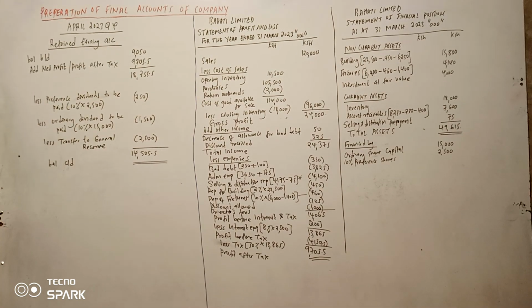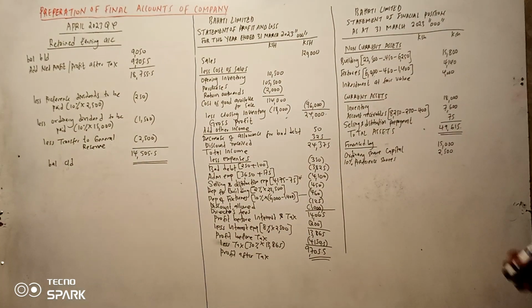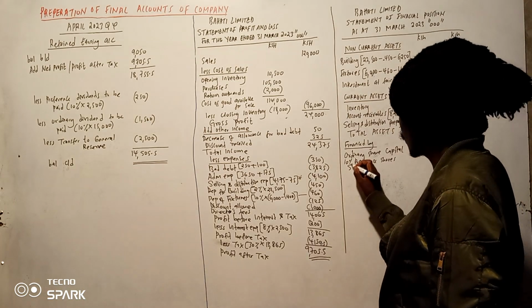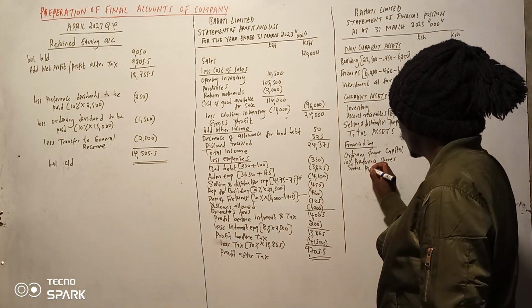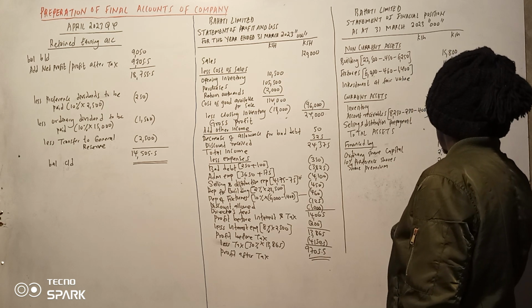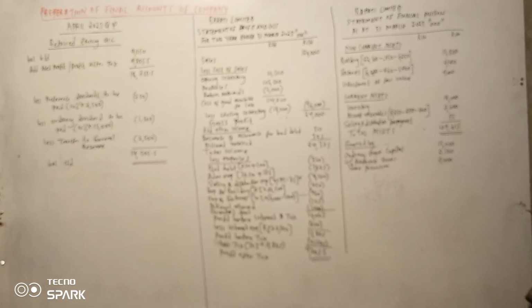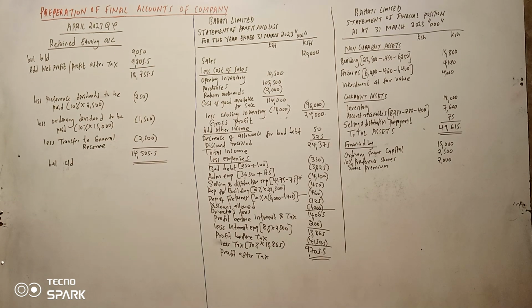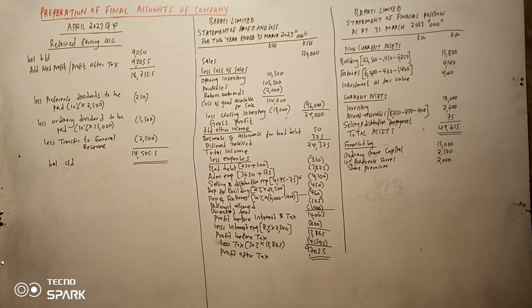Share premium 2,000. 2000 kutoka kwa share premium. 80% debenture, that one will go to non-current liability. Account payable ni current liabilities, receivables hapana.